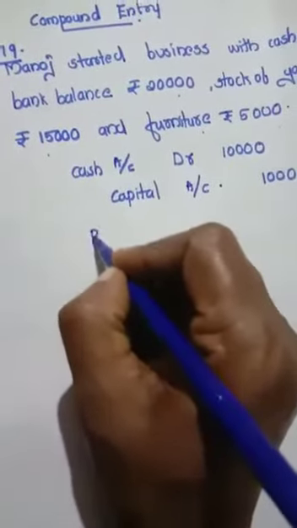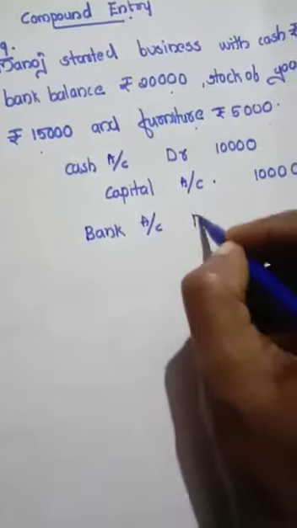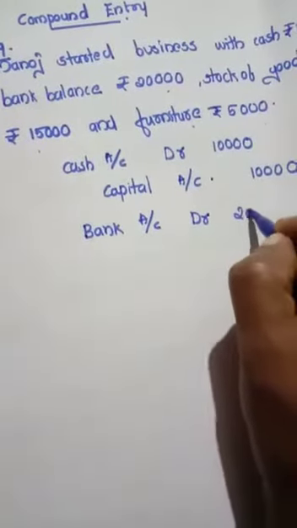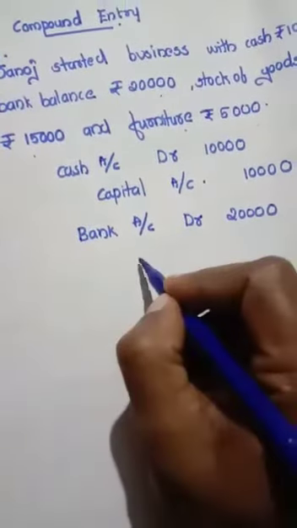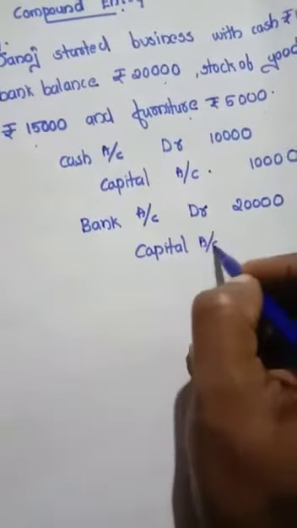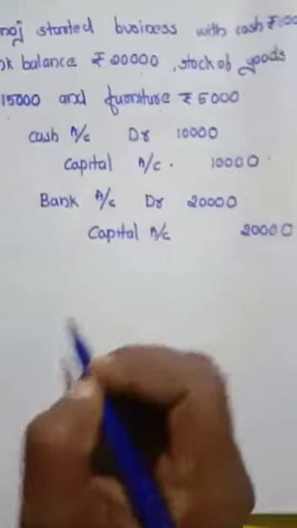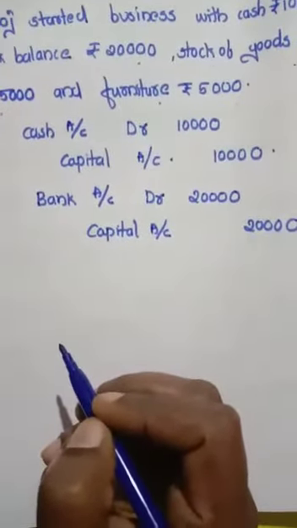Then for the bank account, he will bring the bank balance in the form of capital. Therefore, bank account debit 20,000, to capital account 20,000.